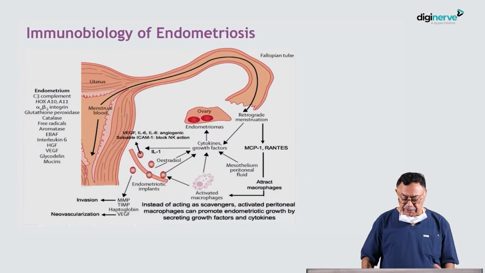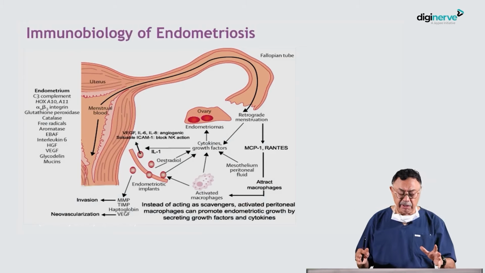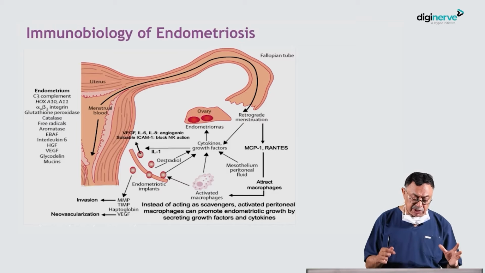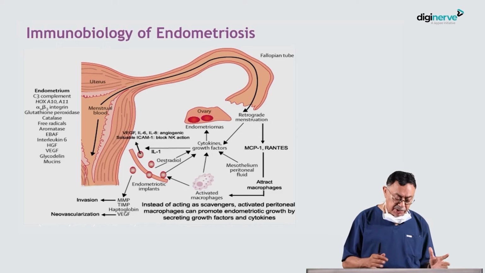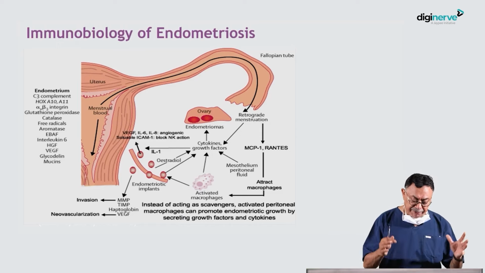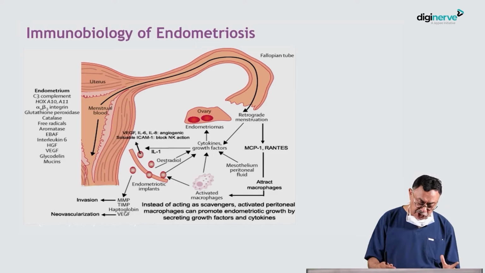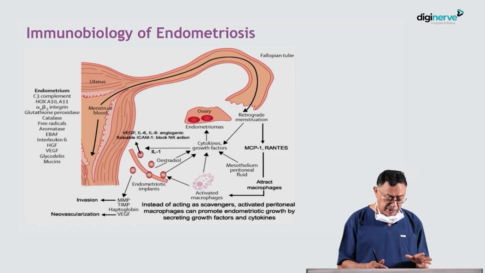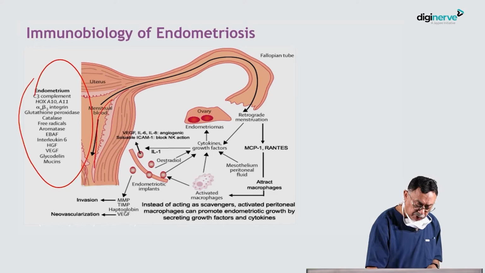So to summarize, if you look at this picture, the endometrium has C3 complement, HOX A10, A11, alpha beta integrins, glutathione peroxidase, catalase, free radicals, aromatase, EBAF, interleukin 6, HGF, VEGF, and glycogen and mucins. Now, these are all there in the endometrium. And the menstrual blood will shed like this from this endometrium.